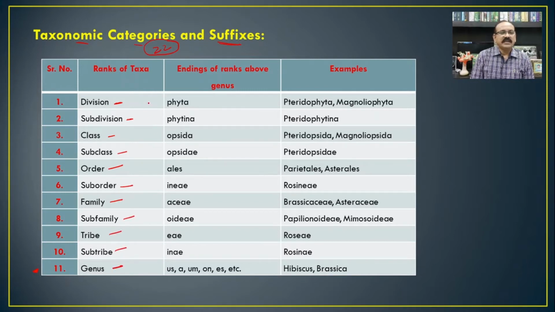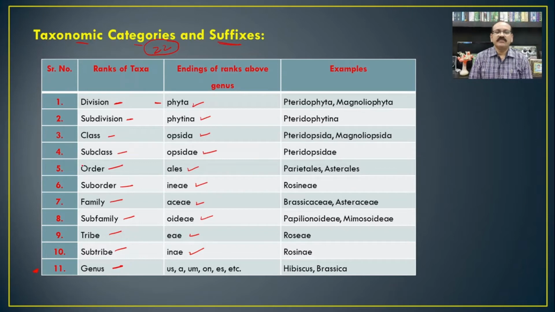The division ends with phyta, subdivision with phytina, class with opsida, subclass with opsidae, order with ales, suborder with ineae, family with aceae, then subfamily with oideae, tribe with eae, subtribe with inae, etc.